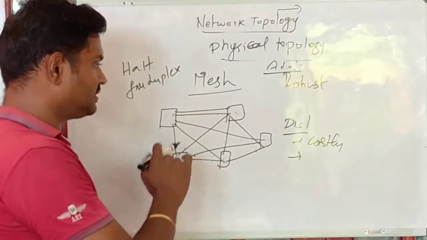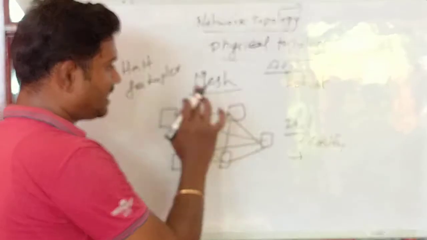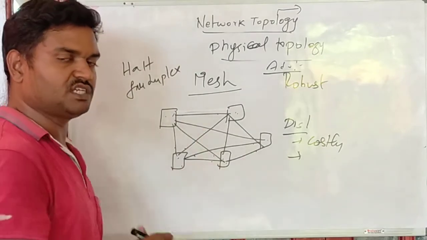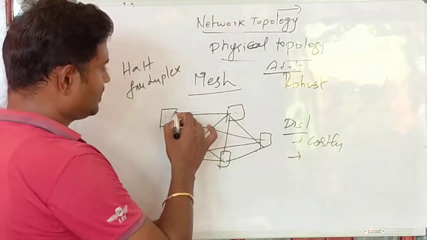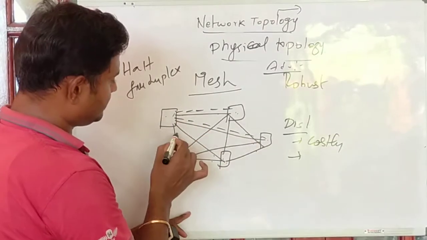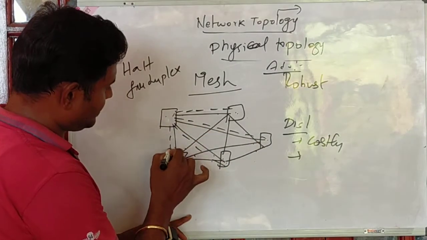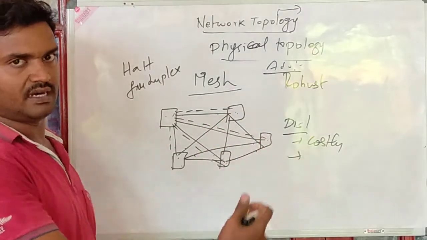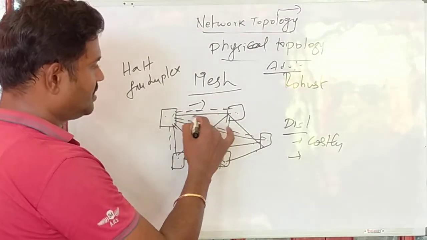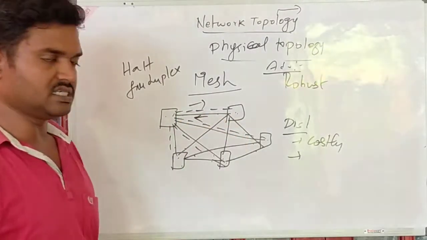If it is half duplex, then every system will have, in this case, 8 connections instead of 4, because one connection is needed here, another here, and another here. Let's assume the dotted lines have data flowing in this direction, and the stronger line has data flowing in this direction.